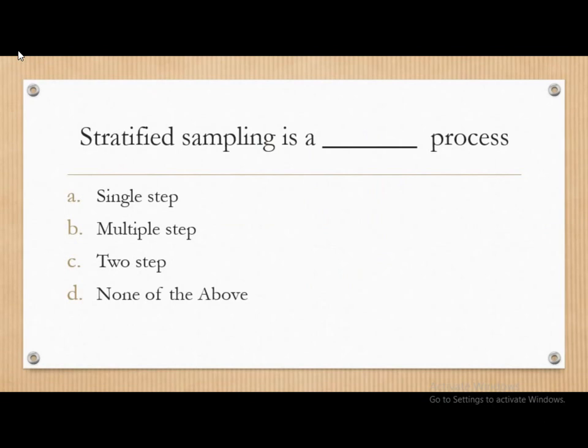Stratified sampling is dash process, whether it is a single step, multiple step, two step, or none of the above. The correct answer is stratified sampling is a two-step process.